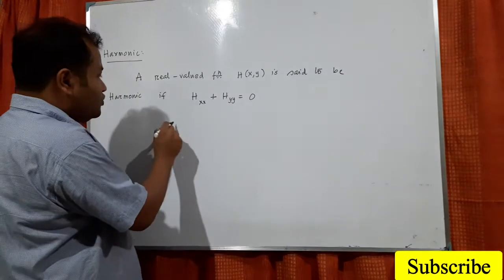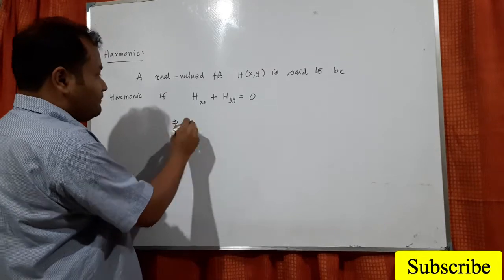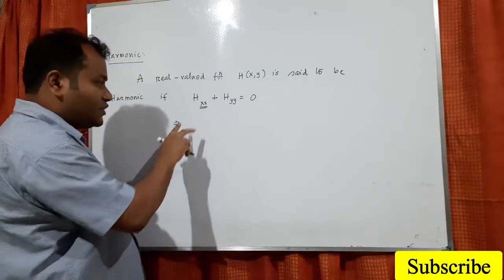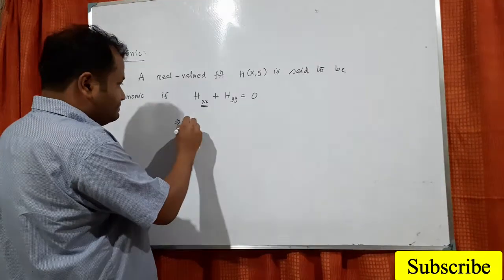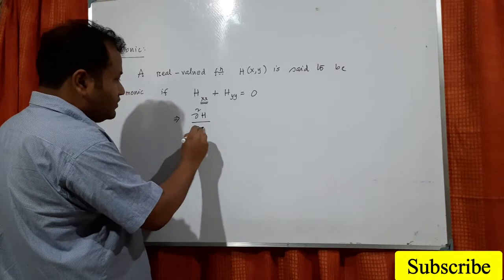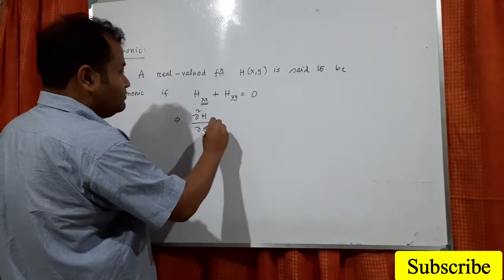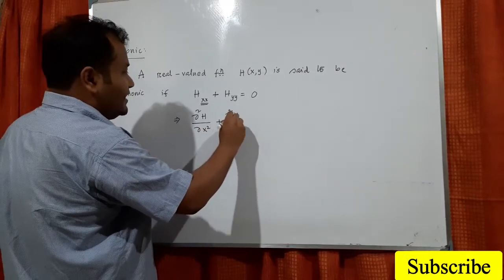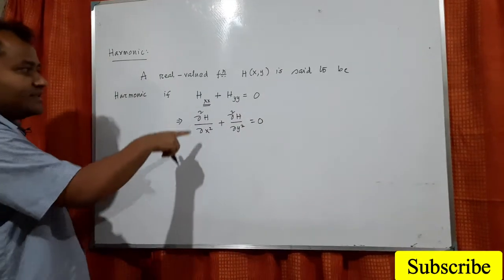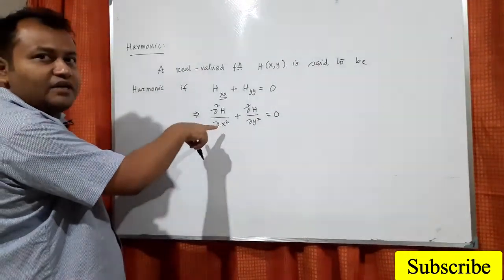This one we can also write in this form. Here xx means we are doing the derivative two times. So this can be written as del 2h del x2 plus del 2h del y2 equals 0. This is the same equation written in derivative notation.